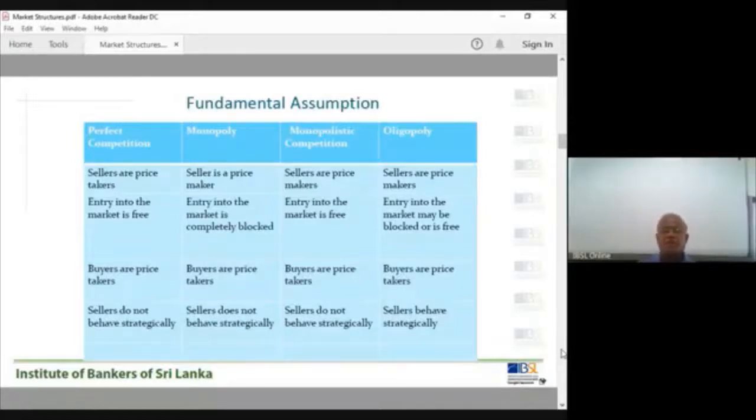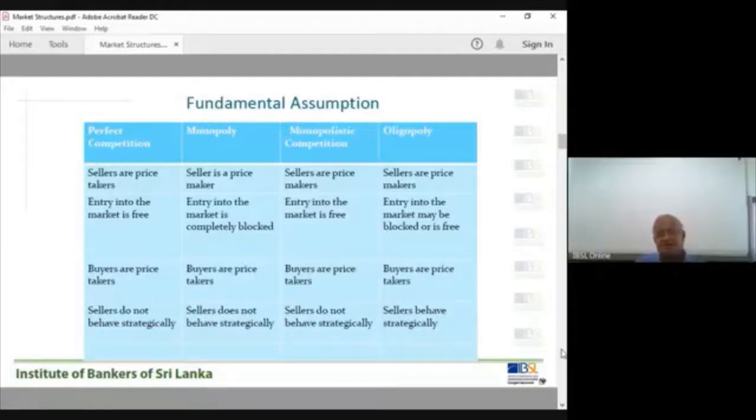Sources of monopoly. Monopolistic competition: entry is free. Any firm can enter or exit. In oligopoly, entry into the market may be blocked or free. In some oligopoly markets it is free, some are blocked. Both.